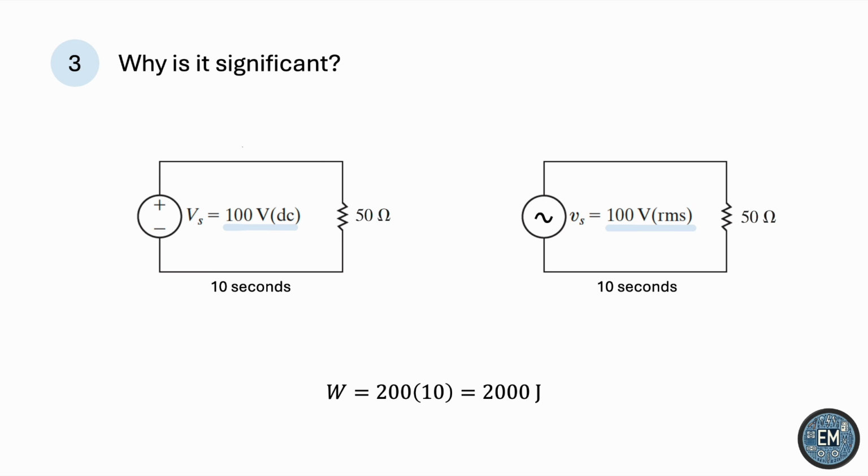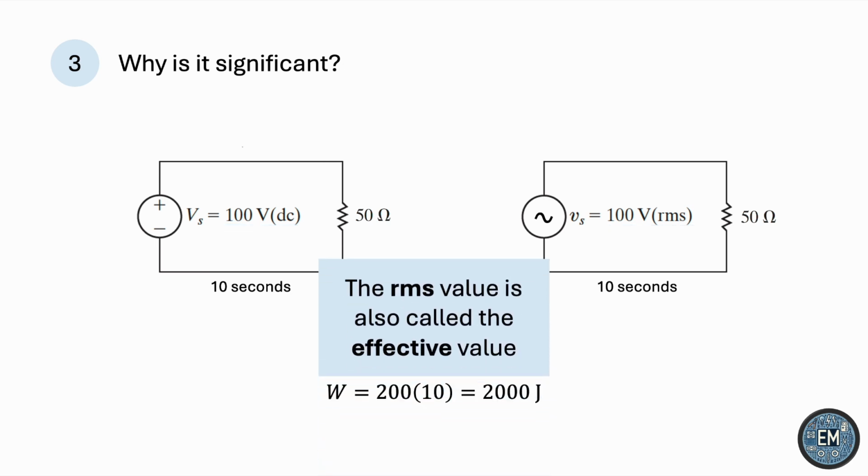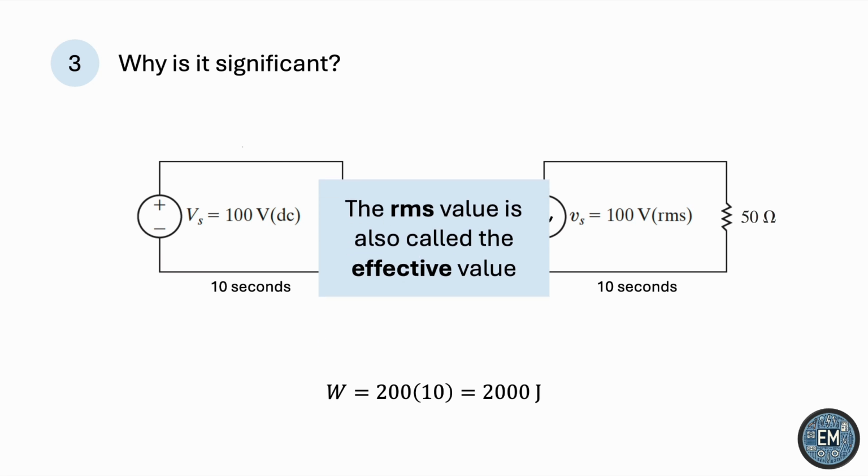For this reason, the RMS value is also called the effective value, and the two names are used interchangeably. The effective value is so widespread that equipment ratings for voltage and current are usually specified using the RMS.